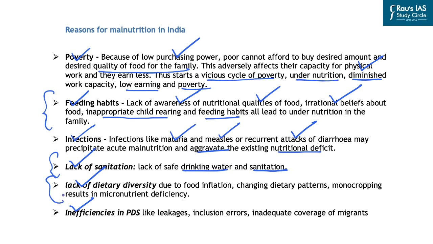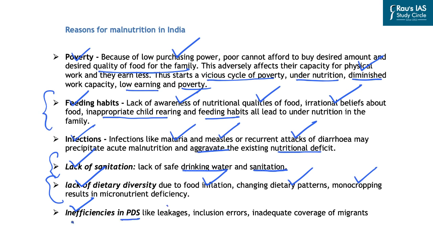Further, there is lack of dietary diversity, and this is mainly due to food inflation and changing dietary patterns. Further, monocropping also results in micronutrient deficiency. For example, in certain areas of India, wheat and rice culture are the focus as far as the cropping pattern is concerned. And these areas are known for monocropping of wheat and rice. And the focus on millets, etc., which have certain important micronutrients, is reducing. And that is why these monocropping patterns are leading to overfocus on only certain types of foods or cereals. So that is leading to lack of dietary diversity in various parts of India.